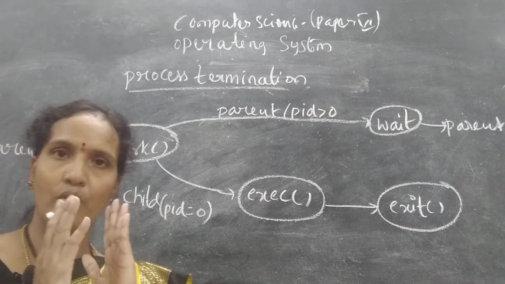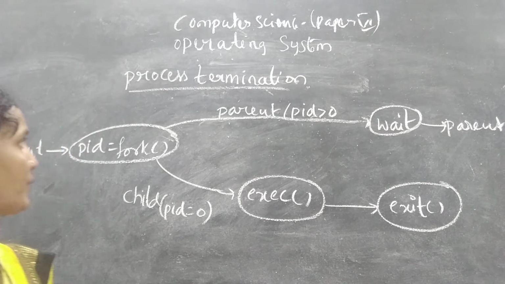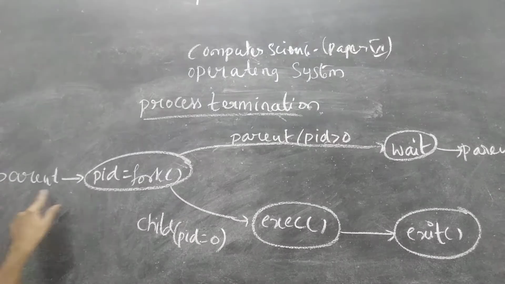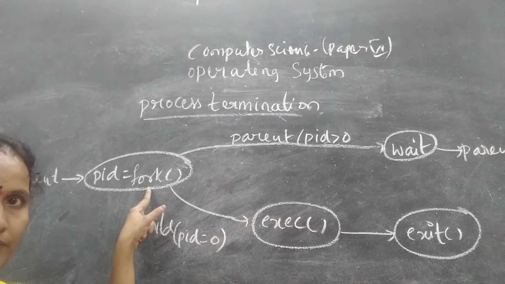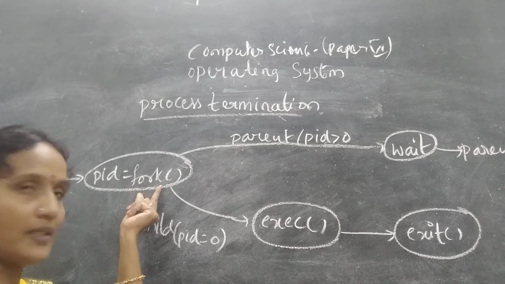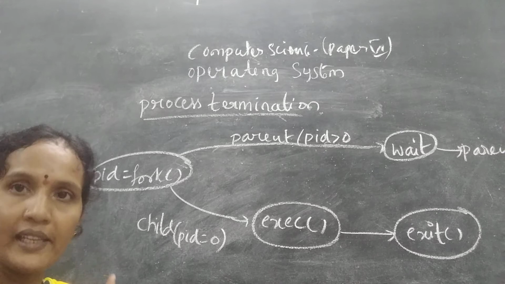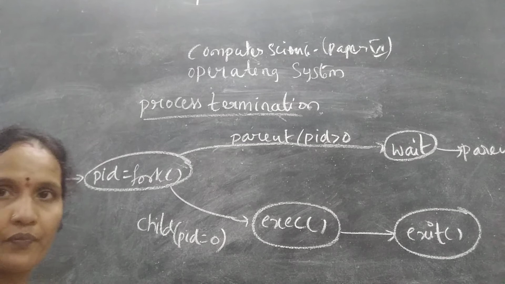Here I will tell you that information pictorially. Here we have one diagram. The first one is the parent process. Can you see this parent process? Here the parent will create the child process using a fork system call: pid equals fork. This system call will create the child process, and whatever ID is generated for that child process is stored in the pid. Understood?